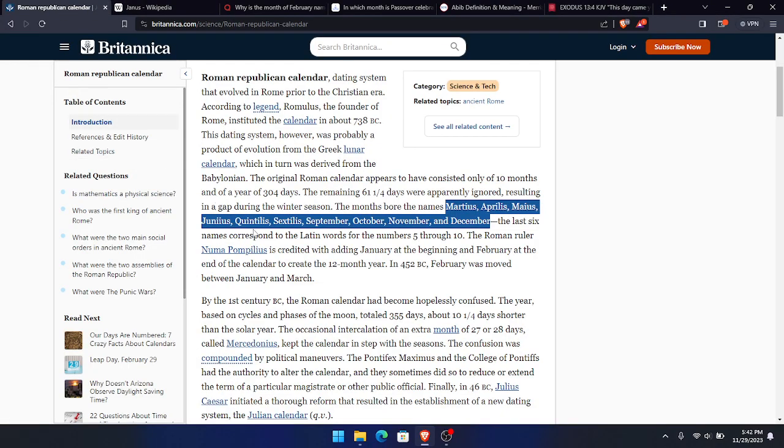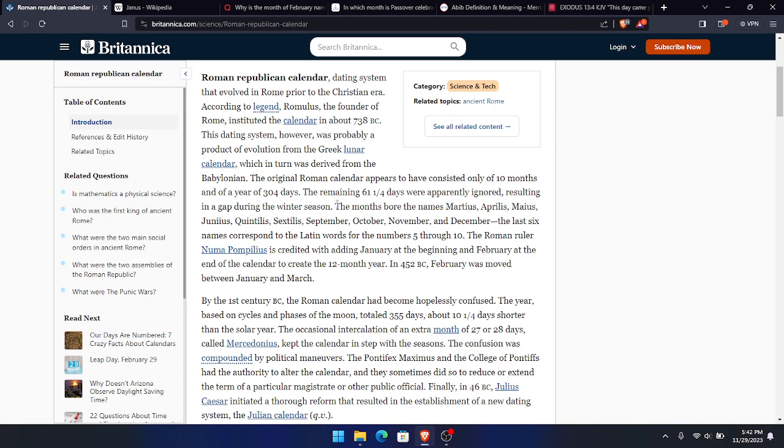So let's read this one more time. It says the months bore the names Martius, Aprilis, Maius, Junius, Quintilis, Sextilis, September, October, November, December. So these ancient names were kept, and some were changed a little bit. Martius was turned into March. Aprilis was turned into April. Maius was turned into May. Junius was turned into June.